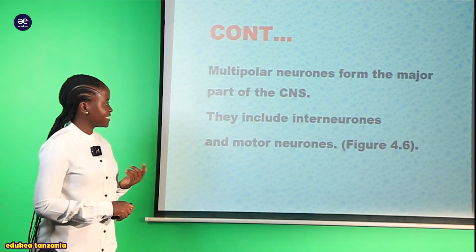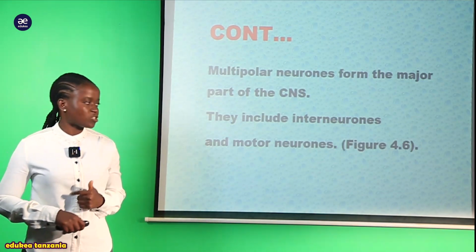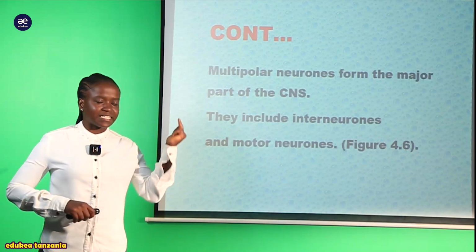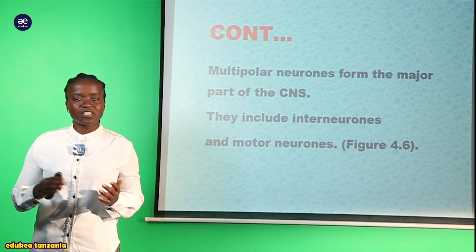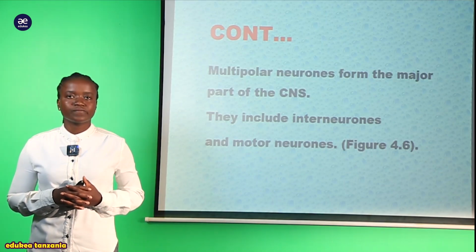We're going to see later in the next part of this session figure 4.6, which will explain all the structures found within the neurons.